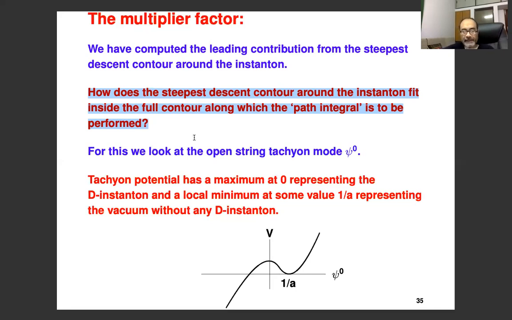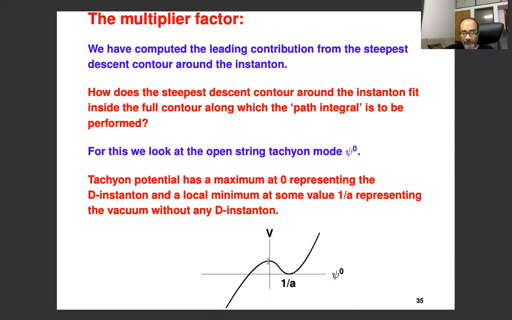And for this, it's enough to look at the open string tachyonic mode, because the other mode, the psi1 mode, is actually an auxiliary field. So there you do the full integral. But if you look at the open string tachyon mode on the D-instanton, the tachyon potential was studied in the late 90s and early 2000s. And it's known that the tachyon potential has a shape like this.